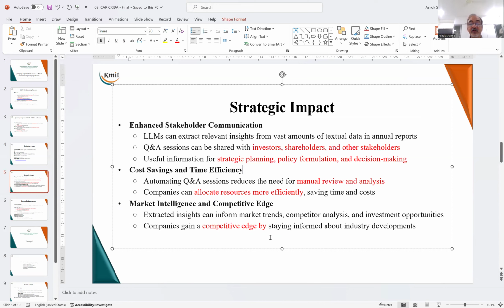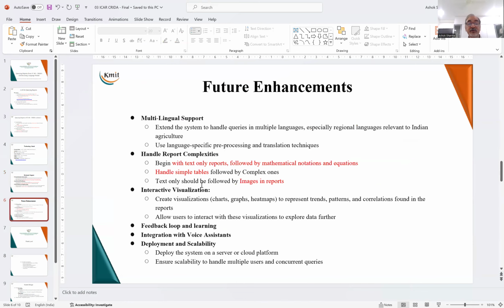Now, what is going to be the strategic impact of this project? Of course, it will have a great impact on investors, stakeholders, and shareholders. And it will be useful for strategic planning, policy formulation, and decision making. Of course, it will be cost effective because if we do it manually it will cost high, but automating using an LLM will decrease the cost. And therefore, it gives competitive advantage to any organization which is going to use it. So if one organization uses it, then others have to follow suit.